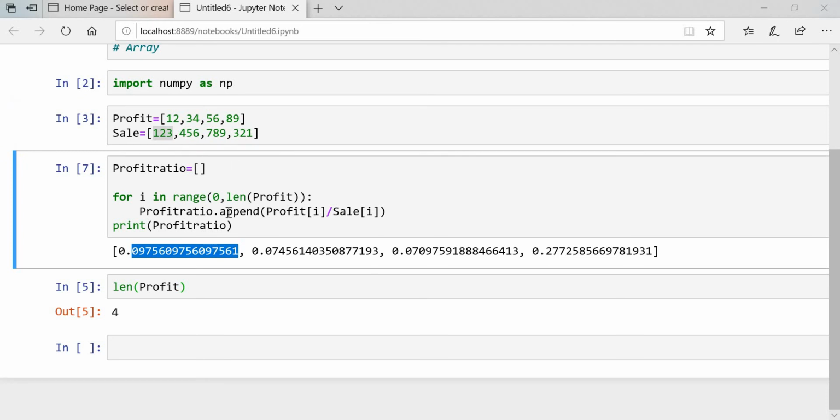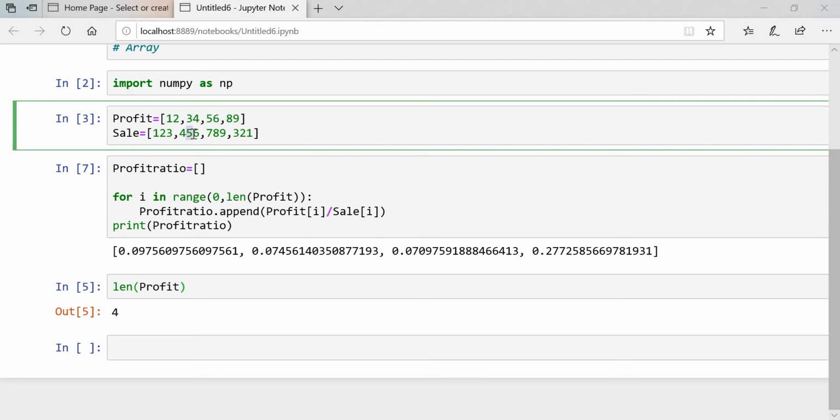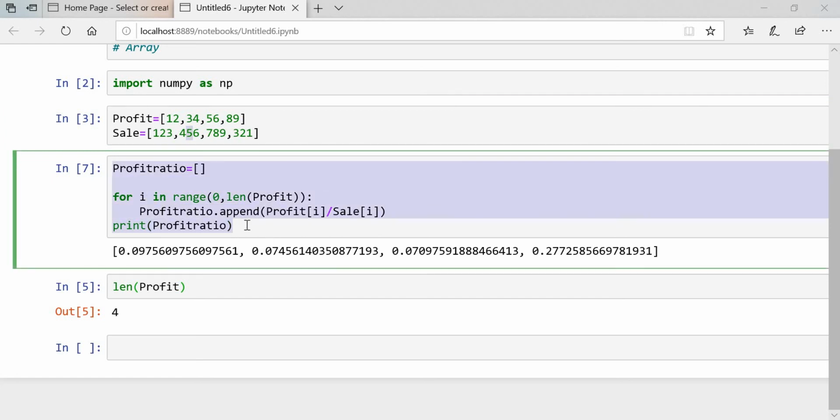Then your loop will go for the next one, 34, then 45, then 56, then 89. So the loop will run like this. First of all, it will check the first element, then it will print that one, then it will go for the second element, then print that one. So like this the loop will run, guys. If you want to calculate your profit ratio, you can calculate that from this loop. But this is very tricky. You have to use the loop.